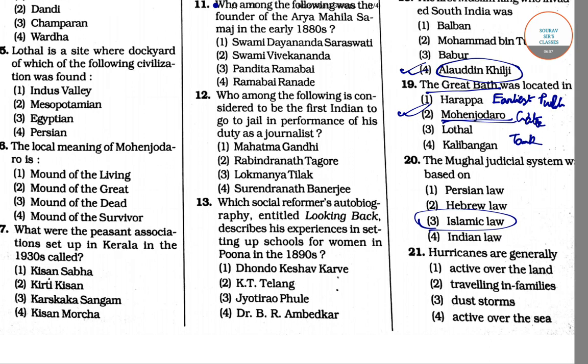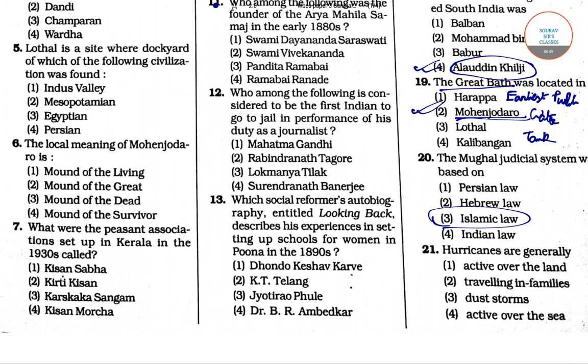Coming to the next question, question number 21. Hurricanes are generally: active over the land, traveling in families, dust storms, or active over the sea. This is a very easy question: a hurricane is always active over the sea. If you don't know what a hurricane actually is, a hurricane is a type of tropical cyclone.